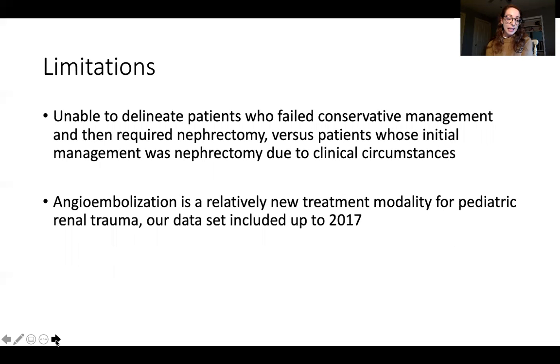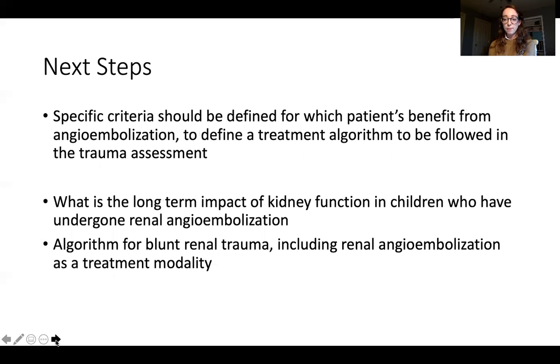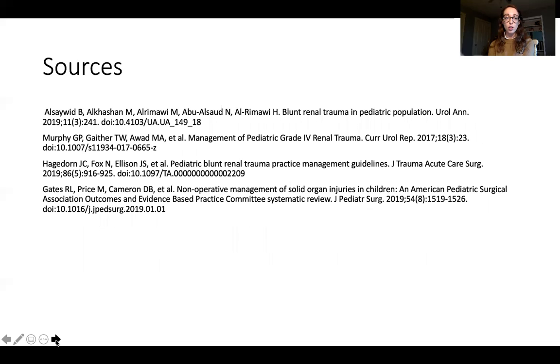Limitations to our study are related to the NTDB where we obtained our data, including being unable to delineate who was initially taken for nephrectomy versus those who failed conservative management. Further, we're limited by the years of data we had access to, given that this is a relatively new treatment modality in pediatric patients. We need to further examine which patients have a beneficial risk versus benefit ratio for renal angioembolization, given the known adverse event profile. The final goal should be implementation of a widely accepted algorithm for blunt renal trauma, which includes angioembolization as a treatment.